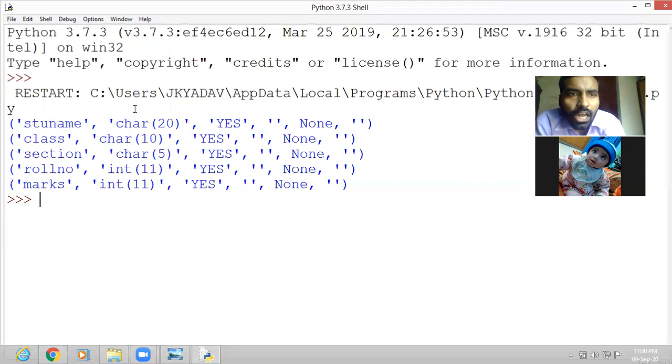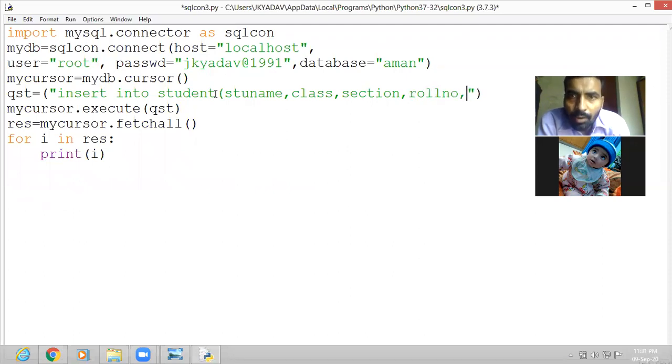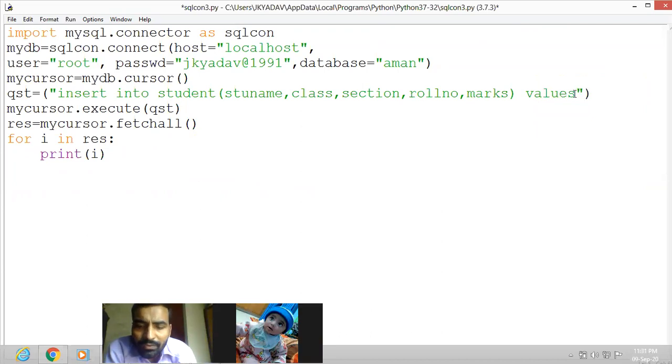So now we can write insert into student, then the columns: stu name, class, section, roll number, marks. Then write the values we want to insert.